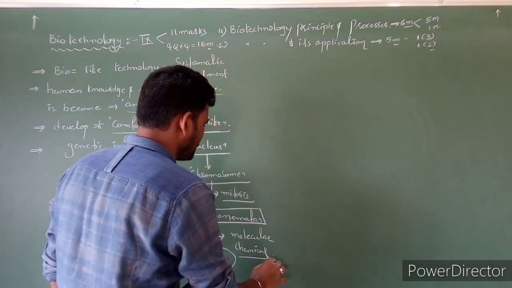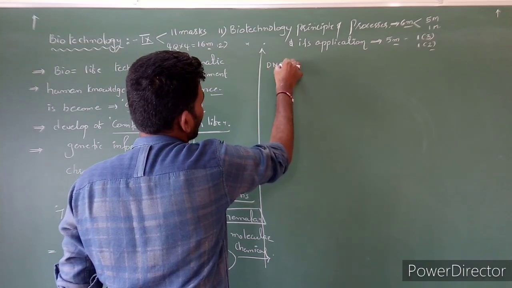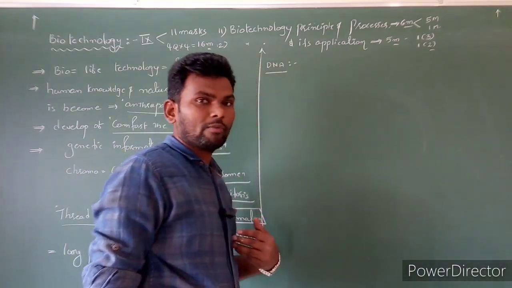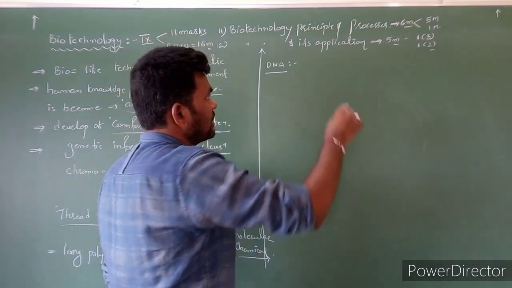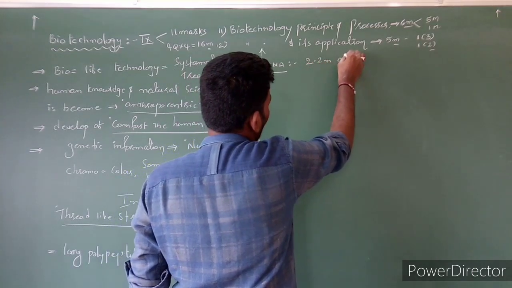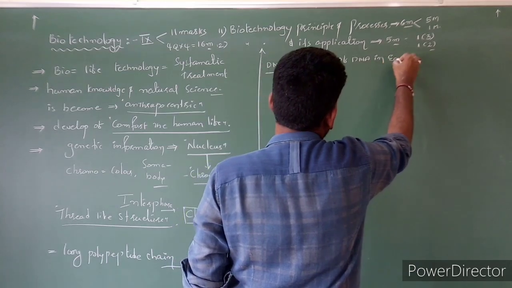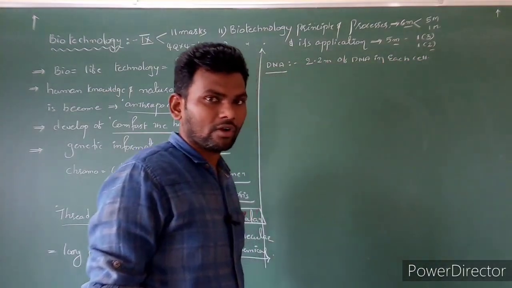See, DNA: in each and every cell of a human being, nearly 2.2 meters of DNA is present in each cell. Got it?